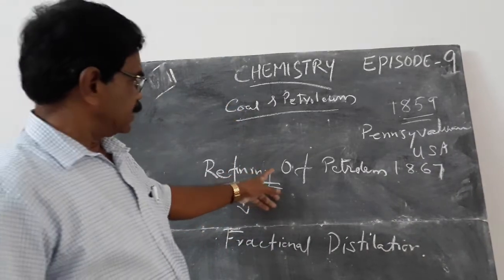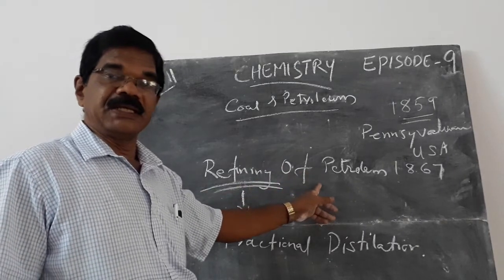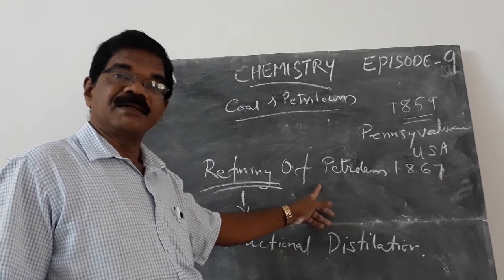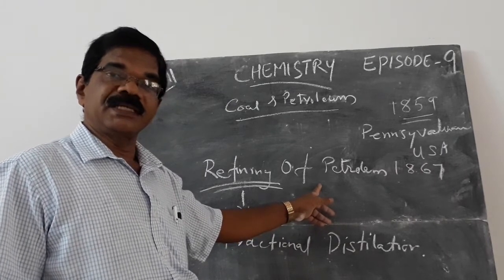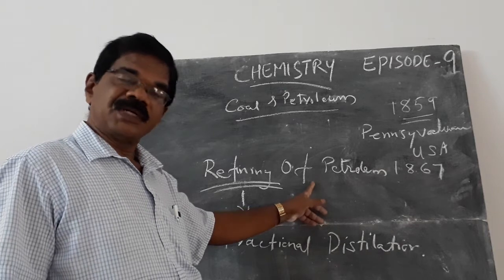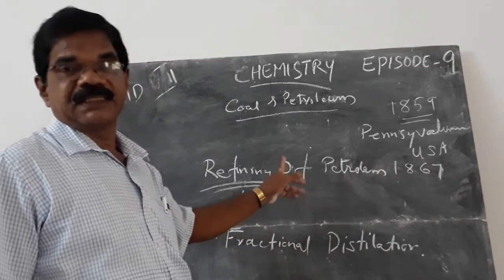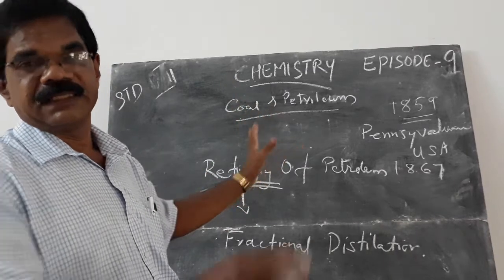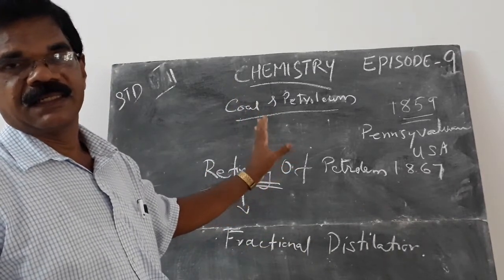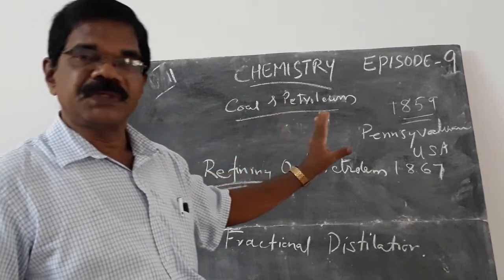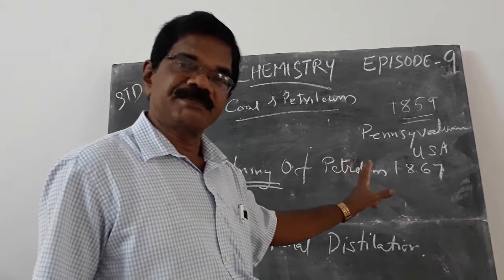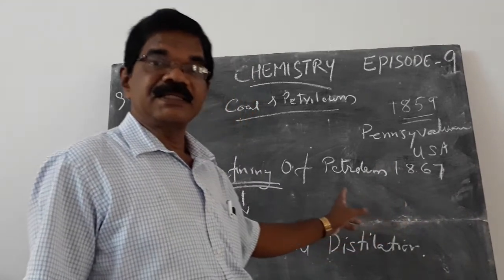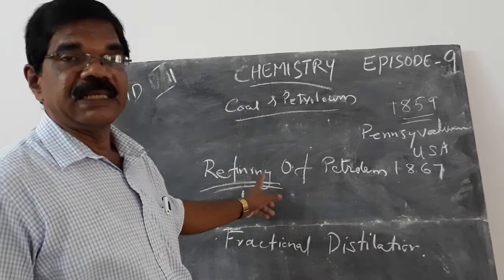First you understand these things. Refining of petroleum. You always remember, petroleum means crude oil. Crude oil is another name for petroleum. That means it is a mixture of all these things. Then the constituents of the petroleum can be separated by fractional distillation. This is known as refining of petroleum.